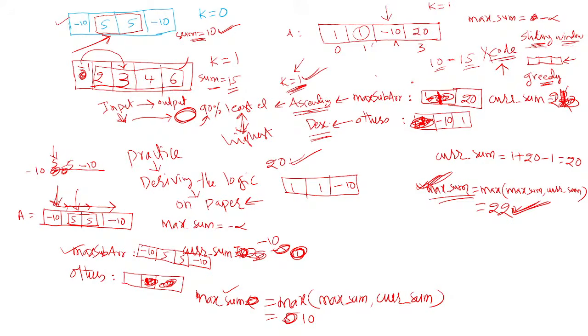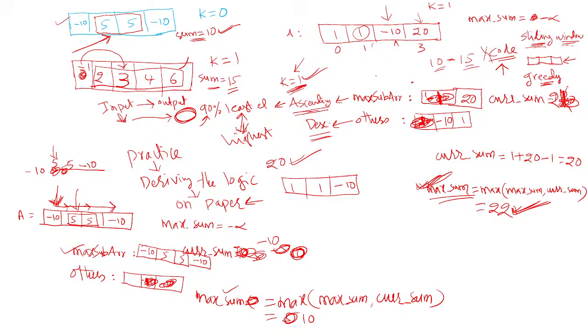Like this you should check all possibilities. If you check only one starting element, your maximum sum may be somewhere in the middle or at the end, like we have seen in this case. If k is equal to 0, your maximum sum is at the last position.